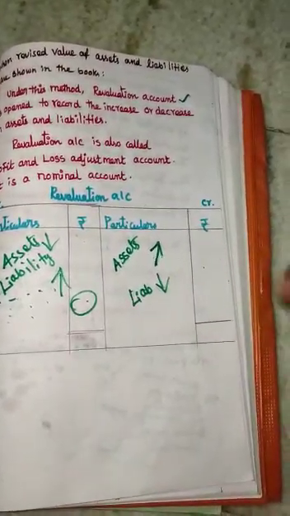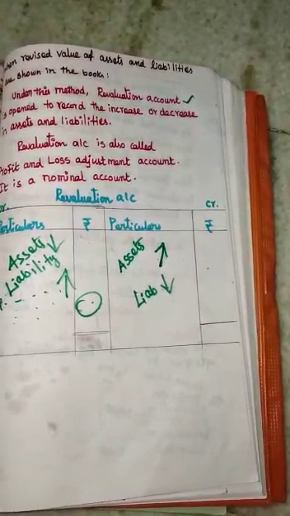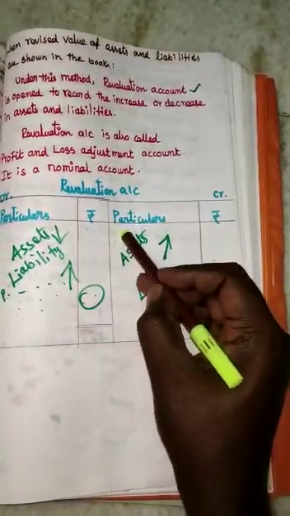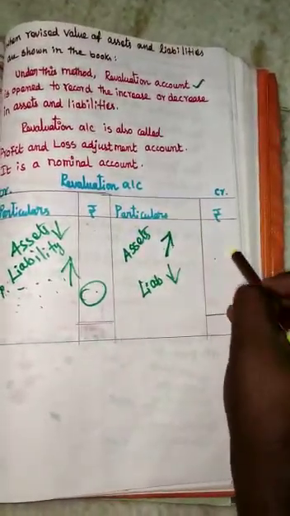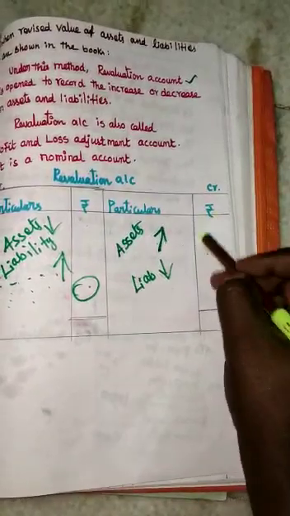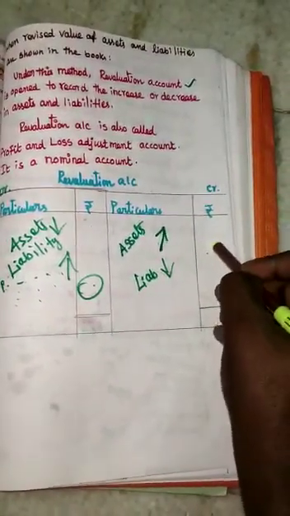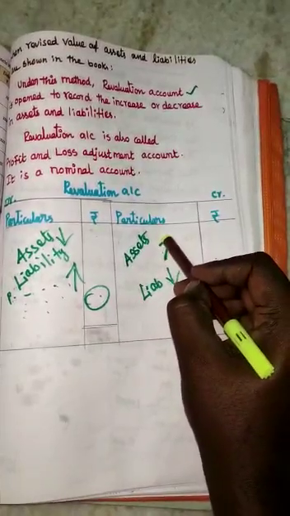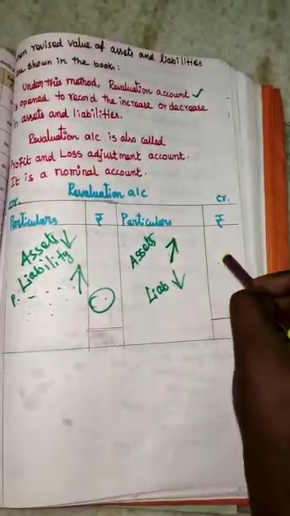So now it's a gain for us. The 19 lakhs is a gain for the partnership firm. So that should be recorded in the revaluation account credit side. Whatever amount the land account has increased, that amount alone you have to write here. So when the asset values are increased, it should be recorded in the revaluation account credit side.